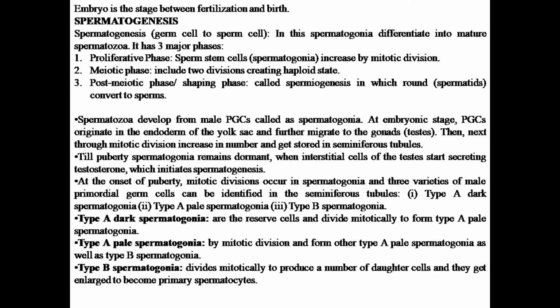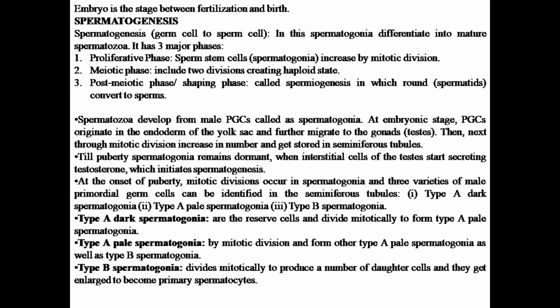So these type B spermatogonia will be further converted into sperms, and this all occurs on reaching puberty in the male. Now from type B spermatogonia, mitosis occurs and it makes more cells which are called primary spermatocytes. These primary spermatocytes are diploid in number. The first phase of spermatogenesis would be over, that is the mitosis phase.